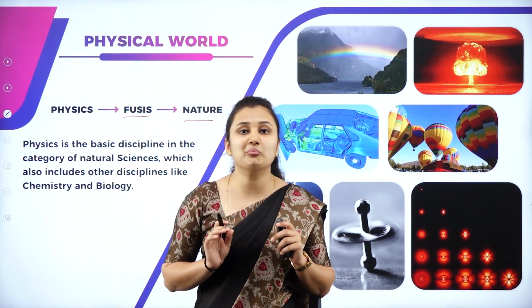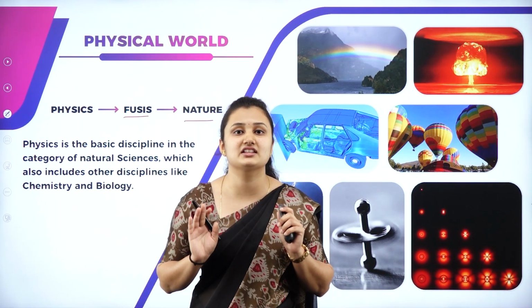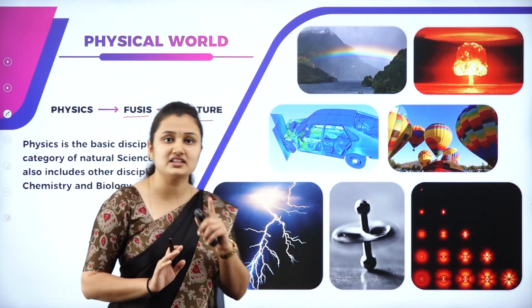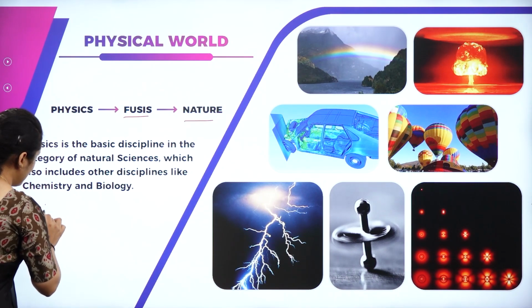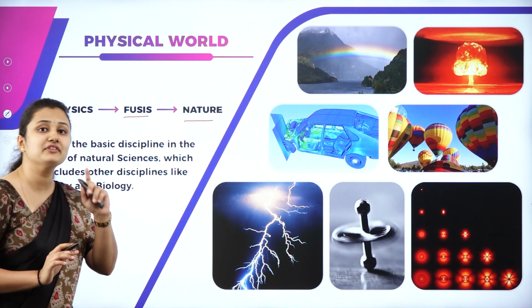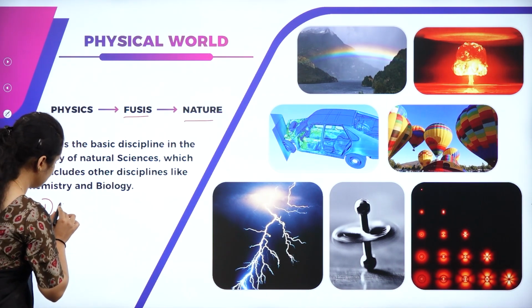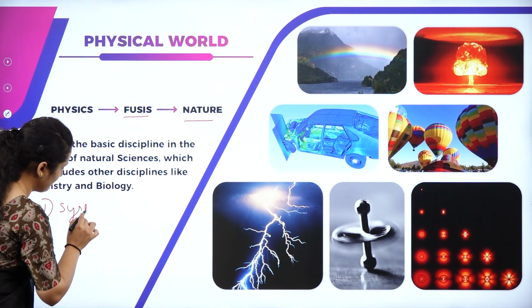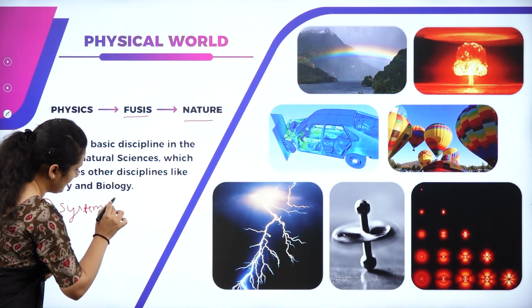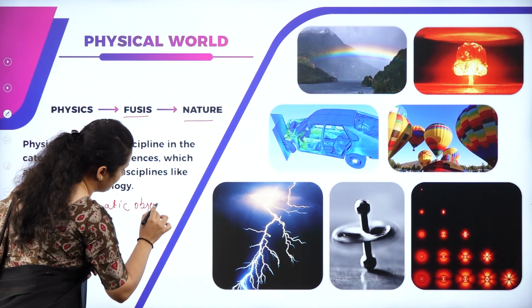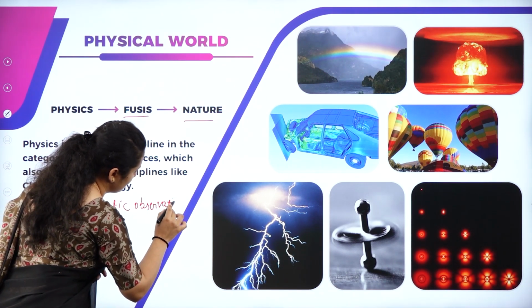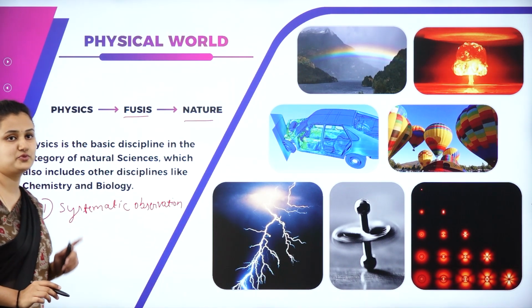So this scientific methods has 5 interconnected steps, students. So the first step is systematic observation.